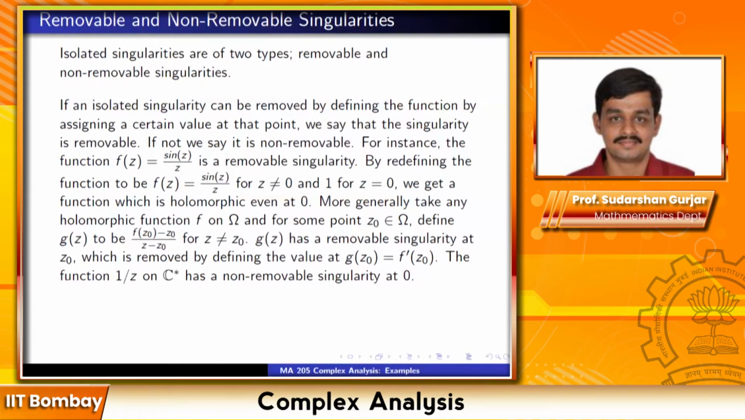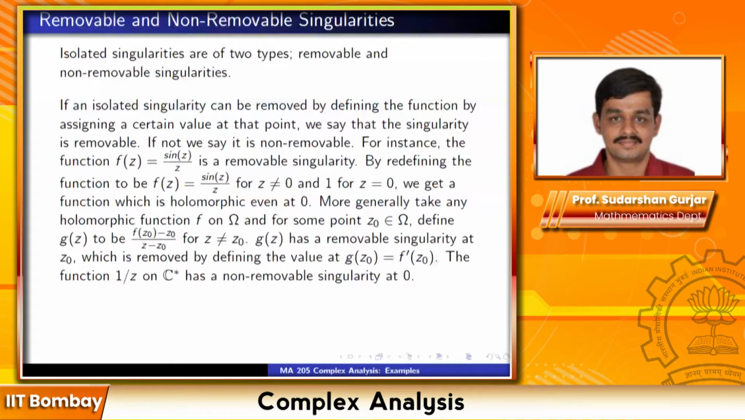More generally, a generalization of this example: take any holomorphic function f on omega, and for some point z0 in omega, define g(z) to be f(z) minus f(z0) upon z minus z0. Sorry, there's a bit of a typo there. Then g(z) has a removable singularity at z0, which is removed by defining the value at z0 to be f prime of z0. So it's related to the earlier example sin z / z.